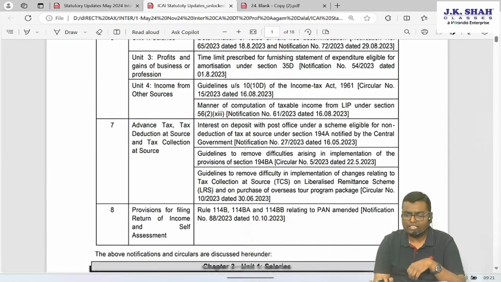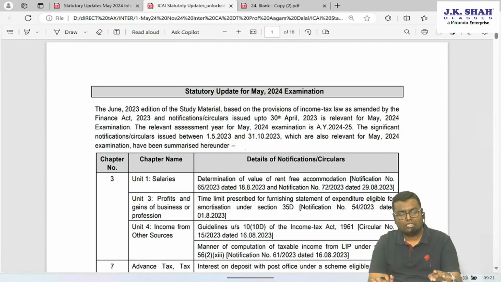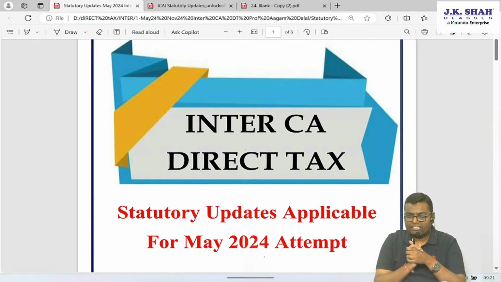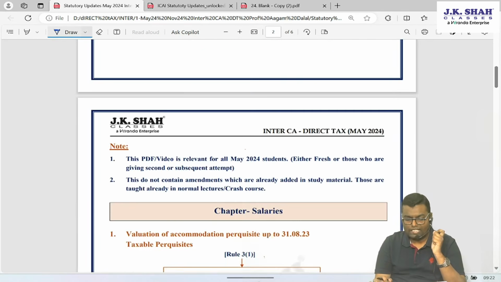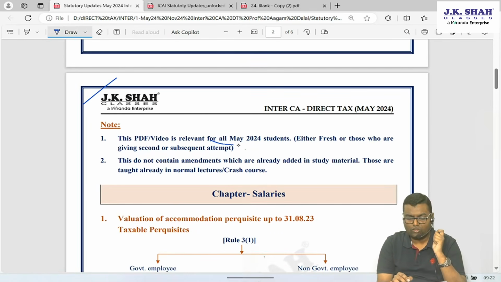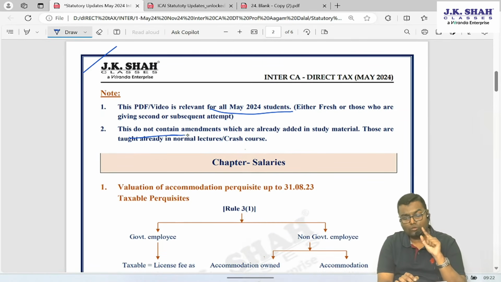As you can see over here, this entire statutory update PDF is of 18 pages. We'll be covering this 18-page PDF and I have made a summary also for this, which we'll be discussing now onwards. So yes, I have already written over here, it is for all May 24 Inter students, but it does not contain those amendments which are already added in your study material.